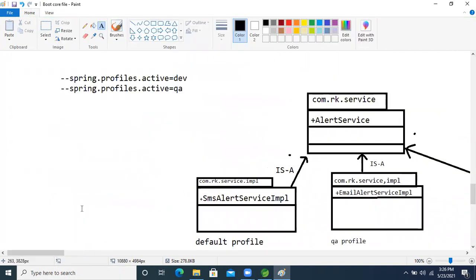After that, this class will be used inside our runner class.